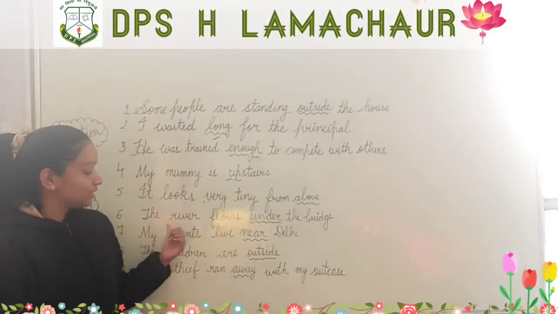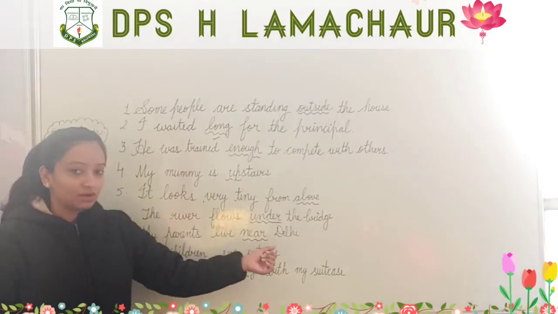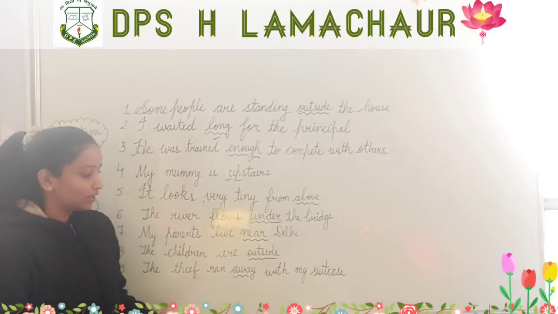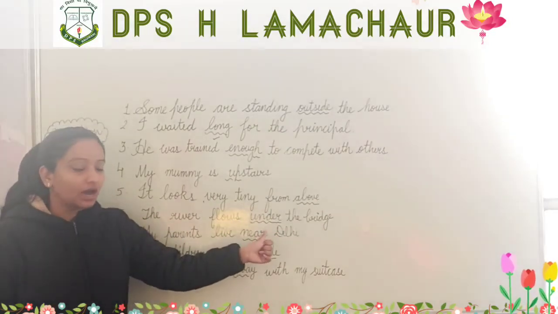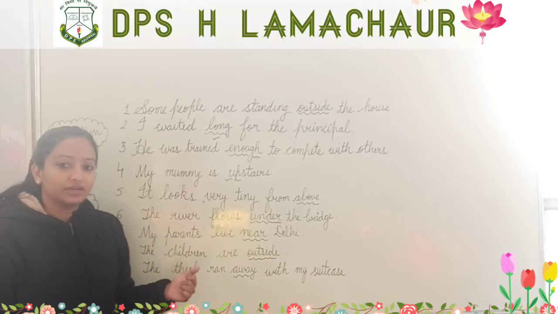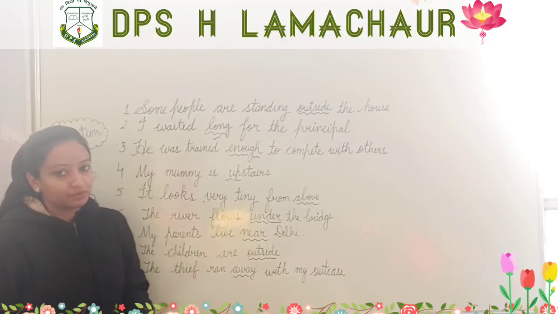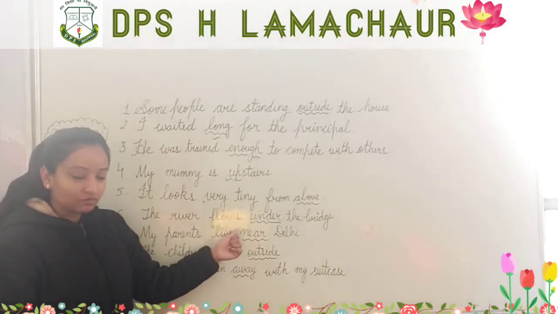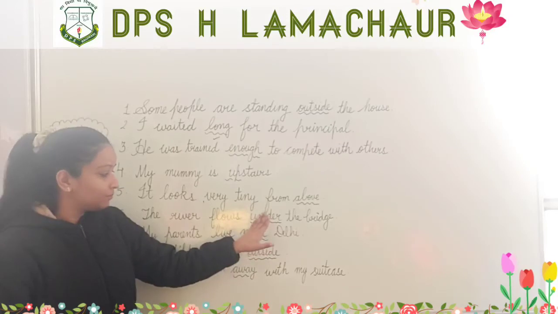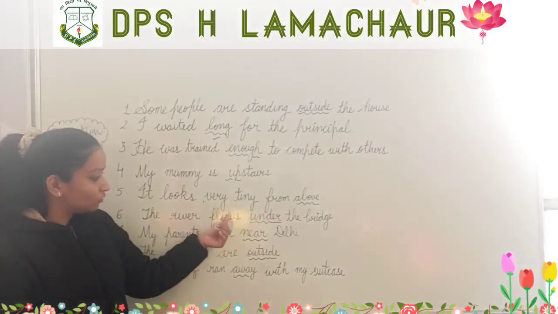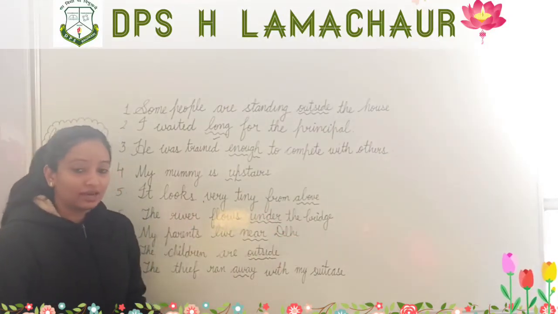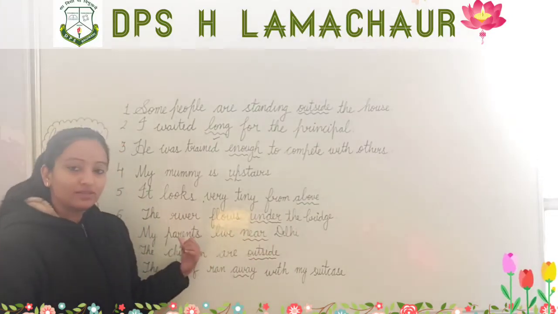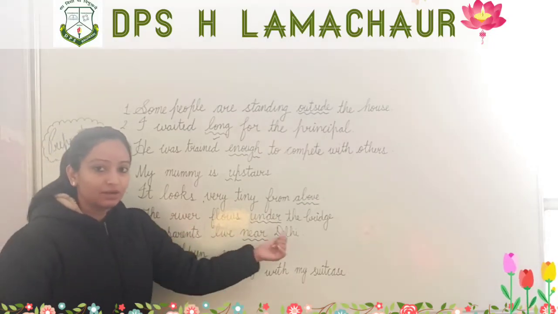Now the next is: the river flows under the bridge. Here I have underlined the word under. Now the question is whether it is a preposition or an adverb. The river flows. Now we will not read this word under. The river flows the bridge. Does it make any sense? No, not at all. When we are using the word under, then only this sentence gives us the meaning.